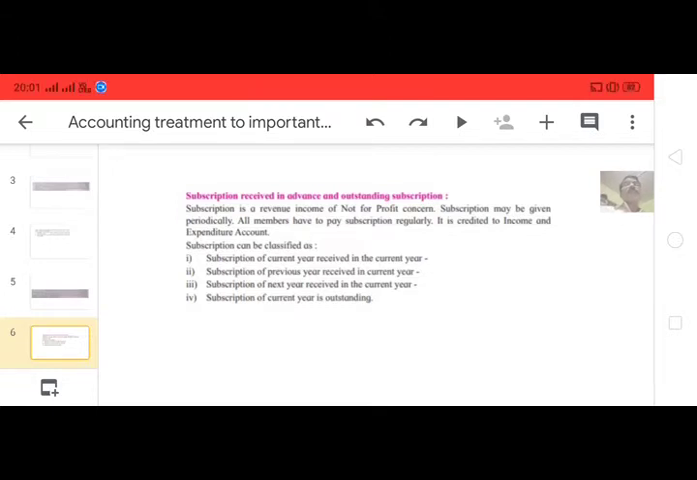Then another is subscription of previous year received in current year. Listen carefully again. Subscription of previous year. So this amount is income of previous year but received in the current year. So receipt of current year, but that receipt was income for the previous year.